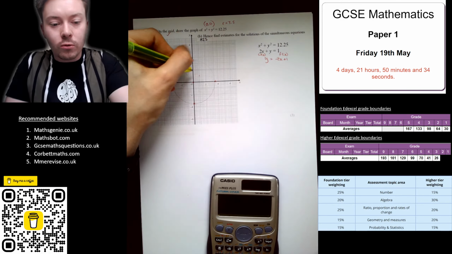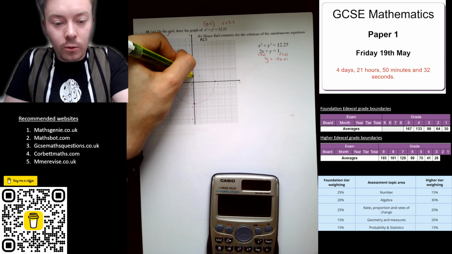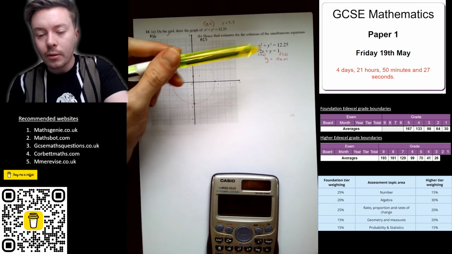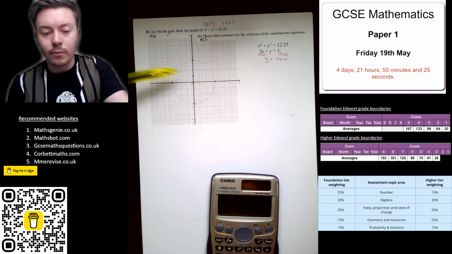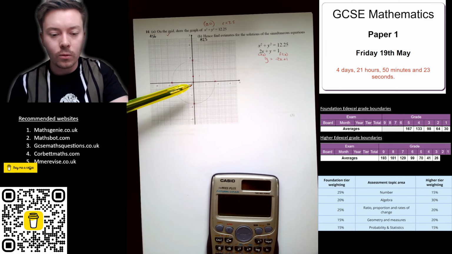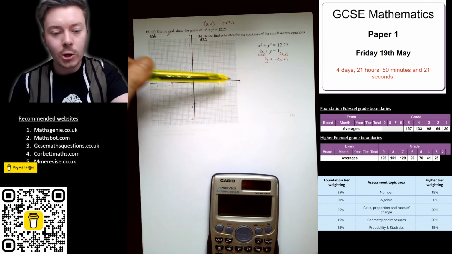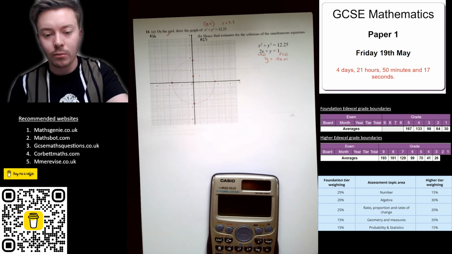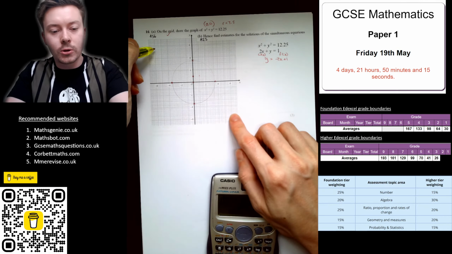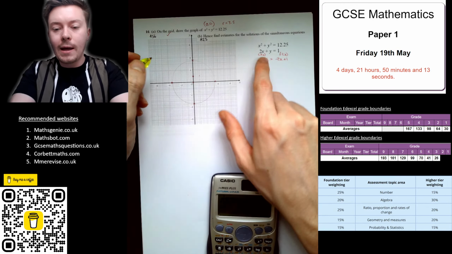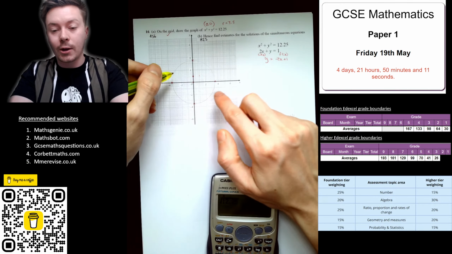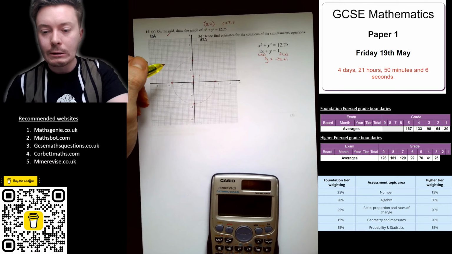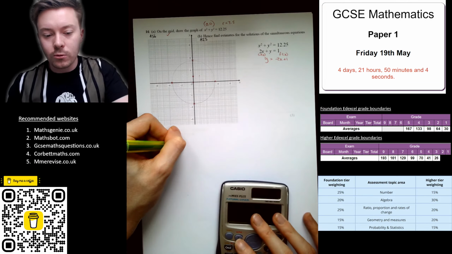I know it goes through plus 1, so it's got to go through there, and then it's going to have a gradient of minus 2, so it's going down. Now, what I could do is plug in my smallest number on my x and my largest number on my x to give me 2 coordinates, and then I can draw my straight line. And then where the line and the circle intersect would be my estimate for the solution of this simultaneous equation. Okay, so I'm going to do some working out down here.